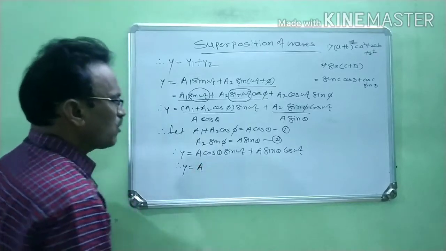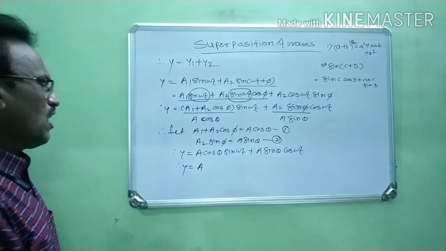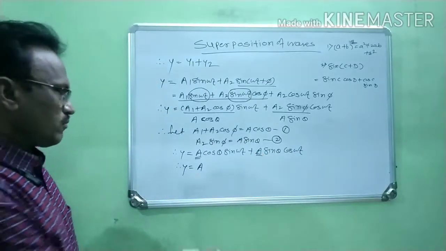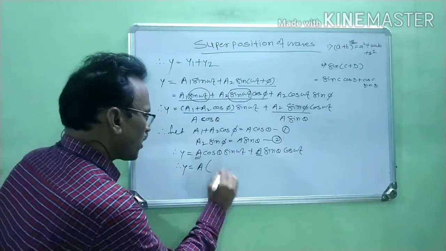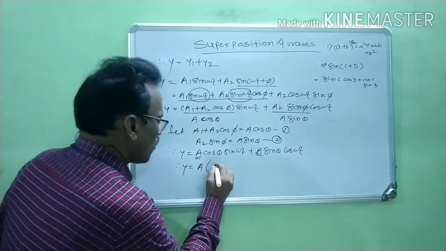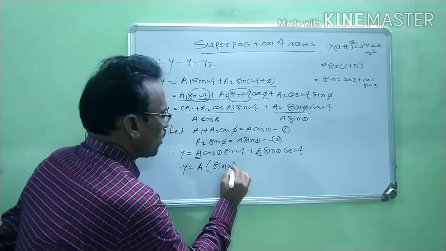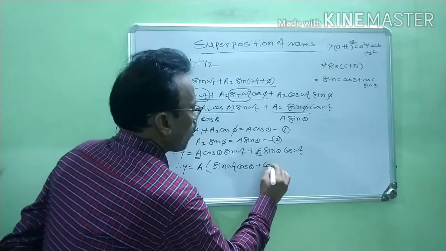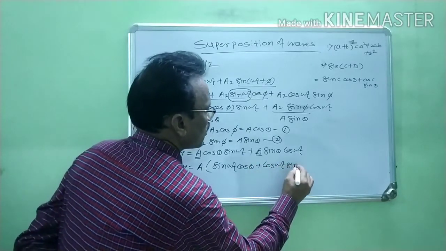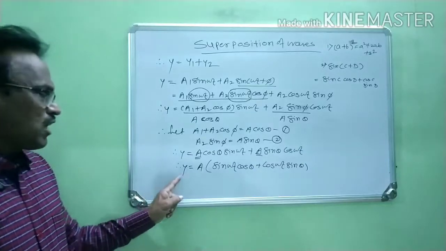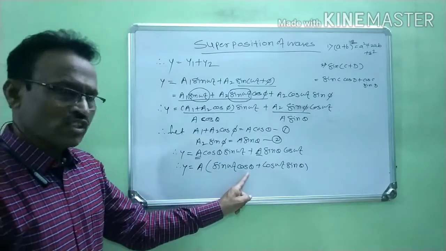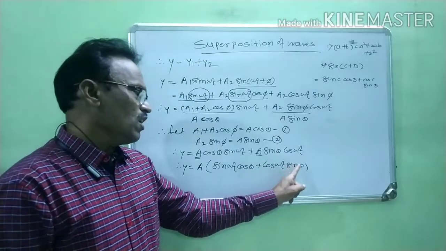Take A as a common factor outside. Remaining is sine omega t cos theta plus cos omega t sine theta. So y is equal to A in bracket (sine omega t cos theta plus cos omega t sine theta).